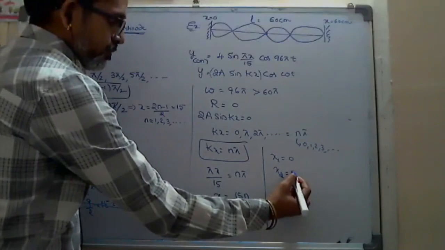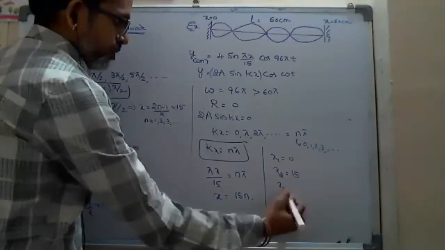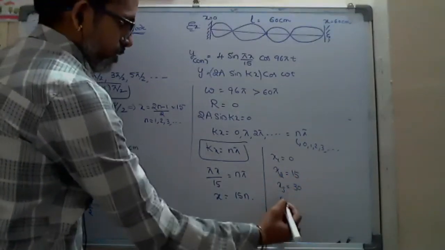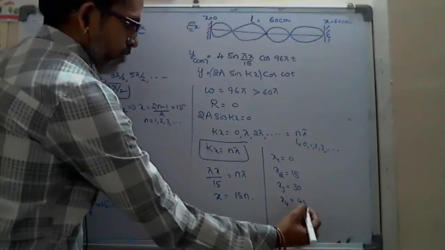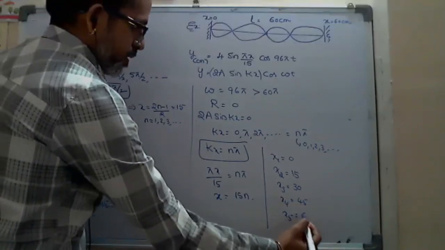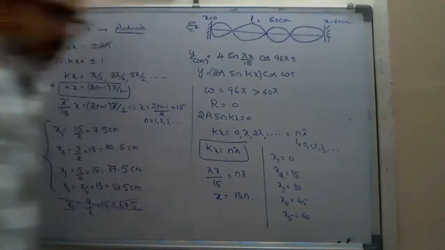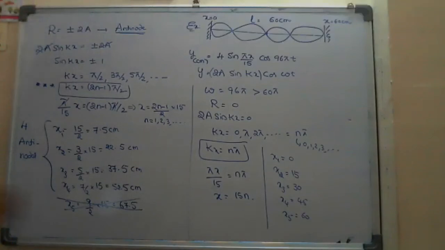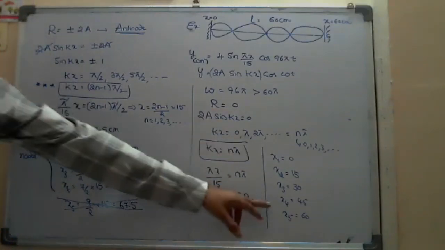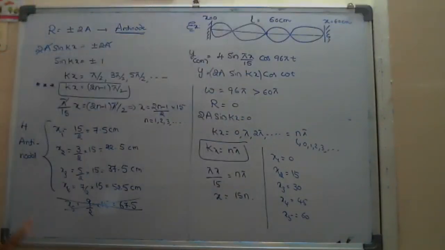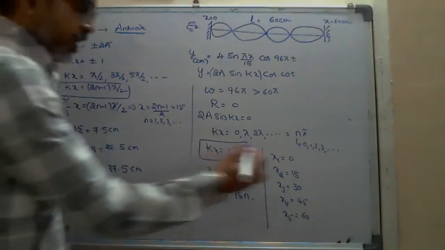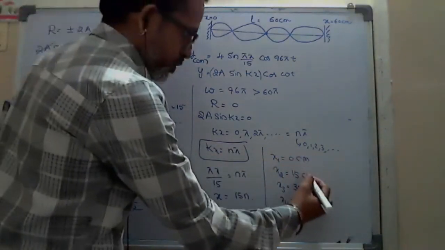So second one? N equal to 1, 15. Third one? 30. Fourth one? 45. And fifth one? 60. I think over. Yes, sir. As previously you agreed, there are 4 antinodes, which means 5 nodes are formed and 4 loops are formed. Okay. So these are the distances of what? Nodes and antinodes.